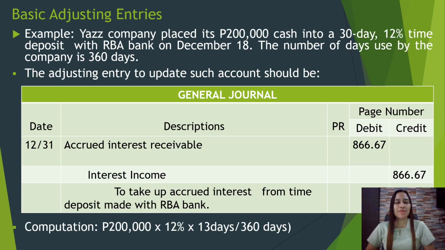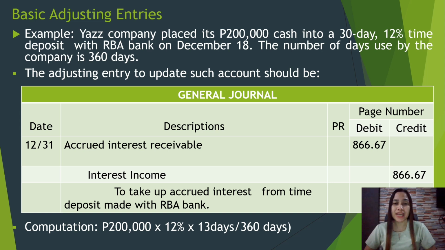Let's take as an example this transaction. Yes Company placed its 200,000 cash into a 30-day, 12% time deposit with RBA Bank on December 18. The number of days used by the company is 360 days. From December 18 to December 31, the company already earned an interest, which the company should recognize.